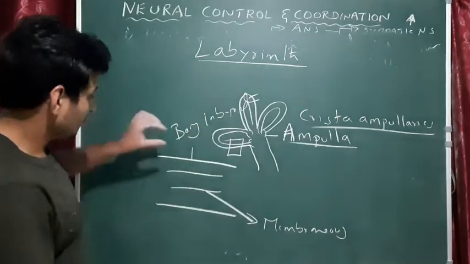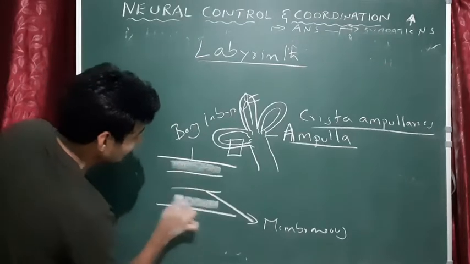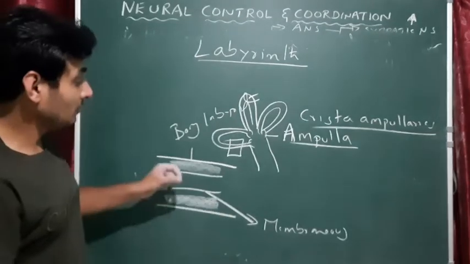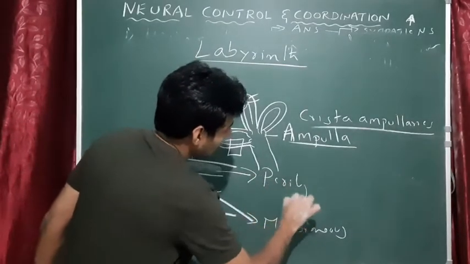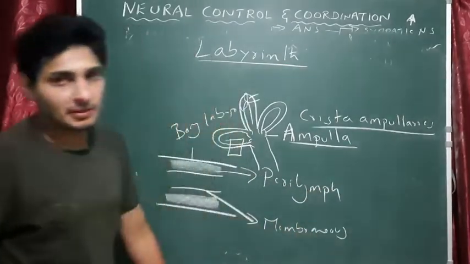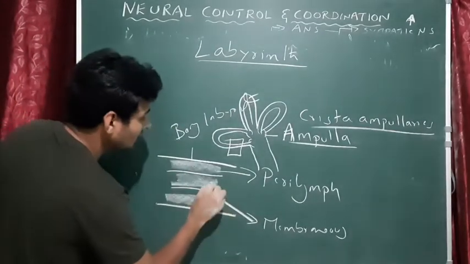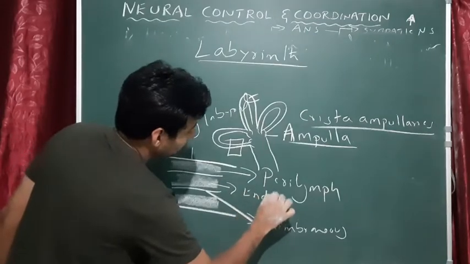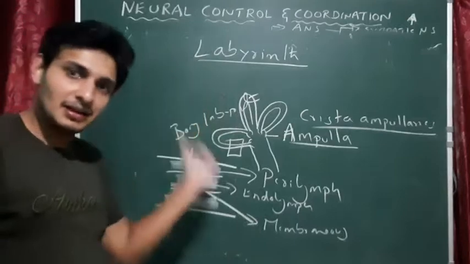Okay, so between the bony and membranous labyrinth, this portion, there is a liquid. You may get a question: name the liquid of the bony labyrinth. The liquid is called perilymph. Got it? Okay. So here we have the membranous labyrinth, which is filled with a liquid called endolymph. So this actually makes up the labyrinth, bony labyrinth and membranous labyrinth.